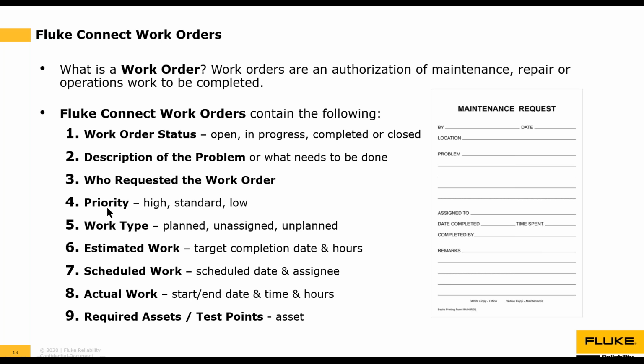The priority level, there's 3 different options: high, standard, and low. The work type, planned, unassigned, and unplanned. The estimated work, which is a target completion date and the number of hours you expect the work order to take. Scheduled work, which is the scheduled date you want the work to be completed on and the person you've assigned the work to on your team.